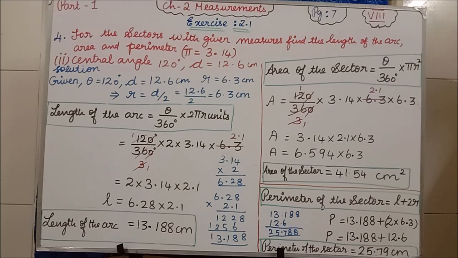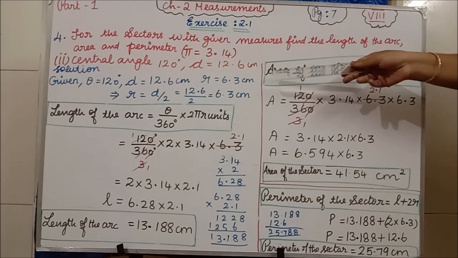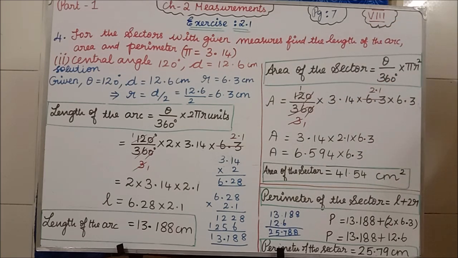Clear students? Students, I have done here area of the sector using this formula. You can use another formula. What is another formula? L R divided by 2. You know L value, you know R value. Both L into R value multiply. That answer you have to divide with 2. Clear students? You can do with that method also.